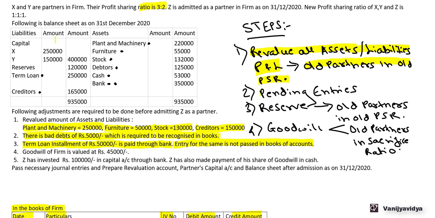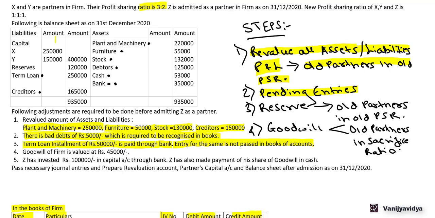Second, pending entries. Now we have already done the pending entries, that is there was some bad debts which was required to be recognized in the books. We have recognized it and that bad debt is written off against the revaluation account. Then there was some term loan installment which was paid through bank, so entry for that is also being passed.